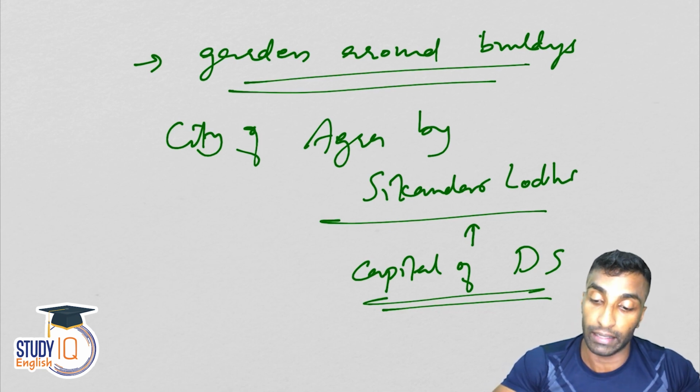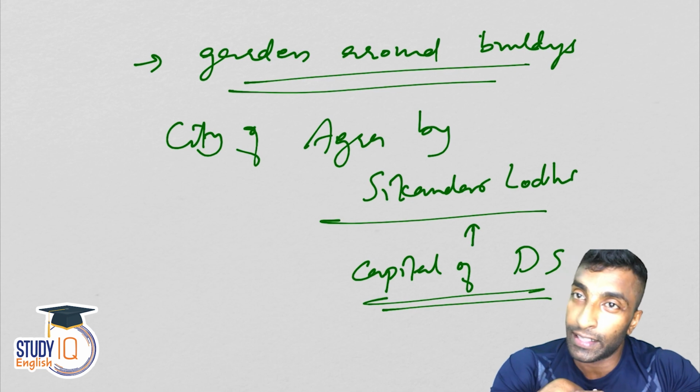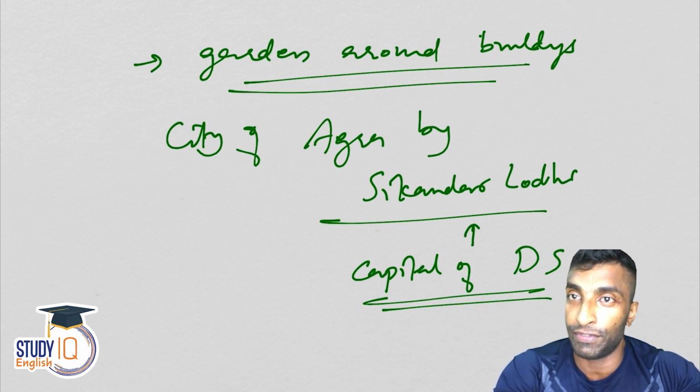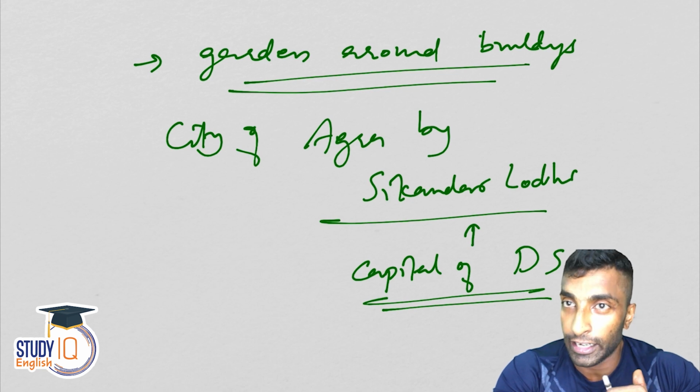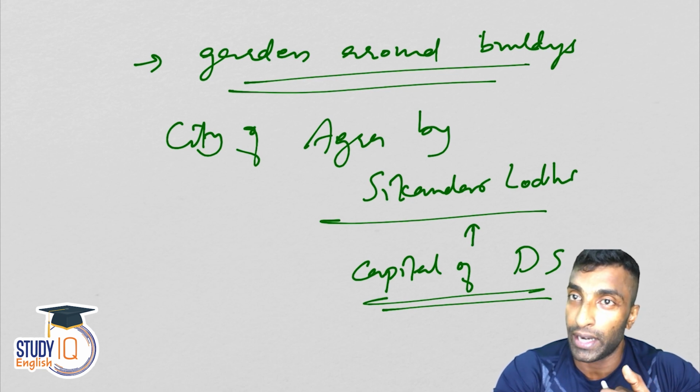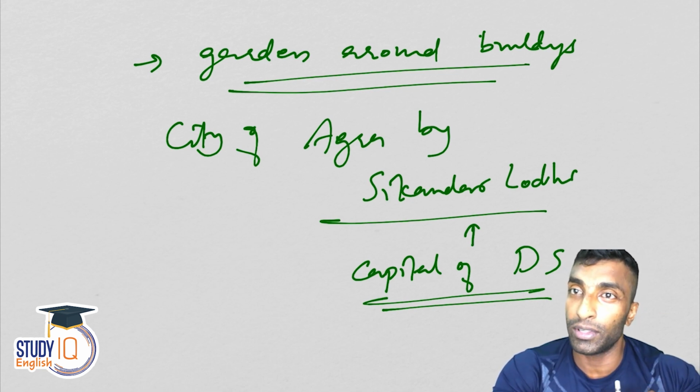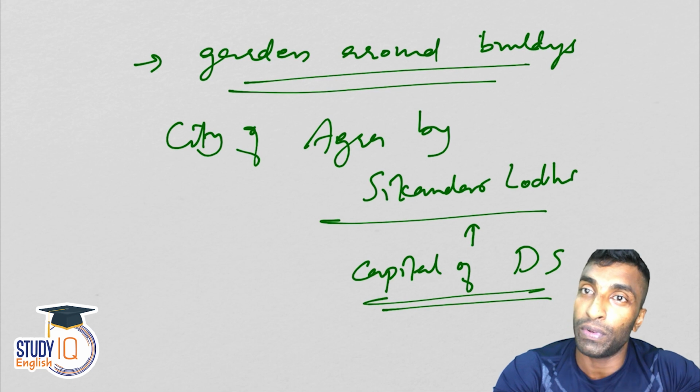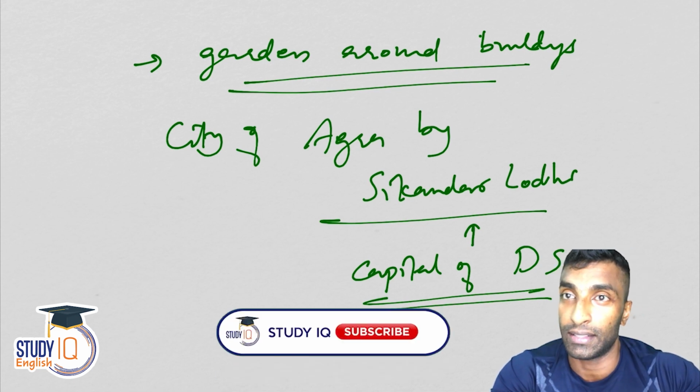So guys, these are the things that you need to remember in case they ask about the features of Indo-Islamic architecture style, you should be in a position to write. Earlier we just wrote about the features, now we discussed it under different rulers, under different dynasties, so you can mix these two and you will be in a position to write a very good answer.